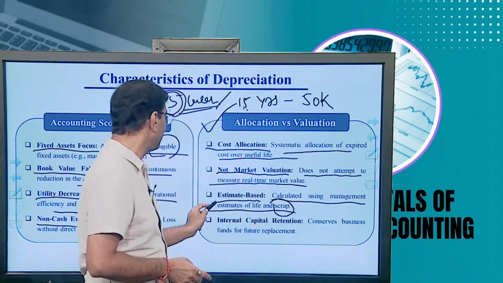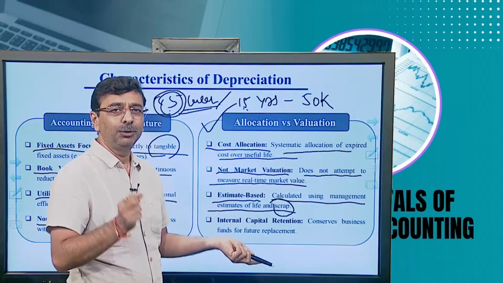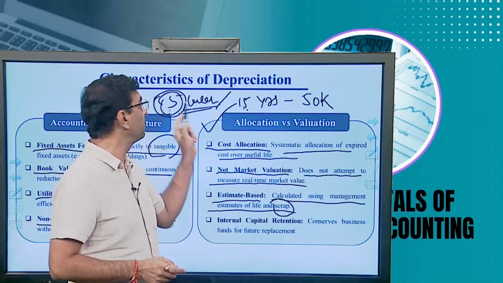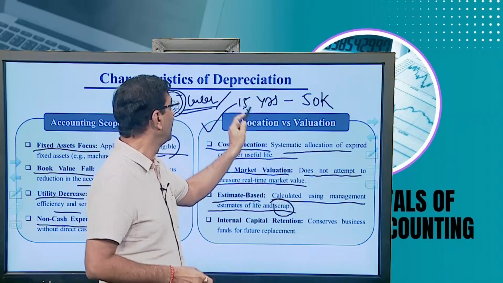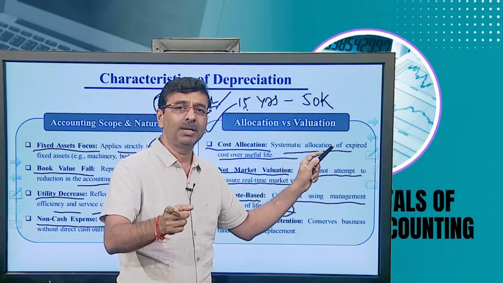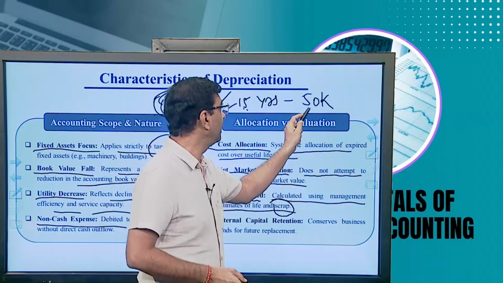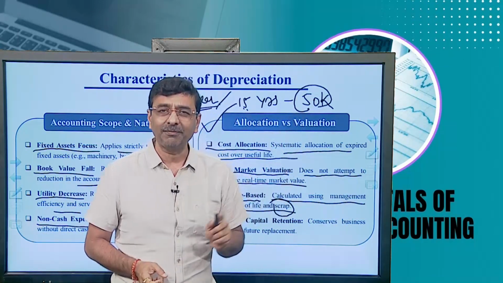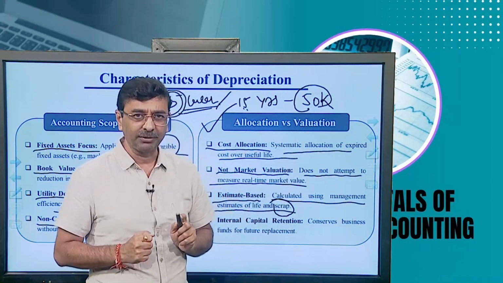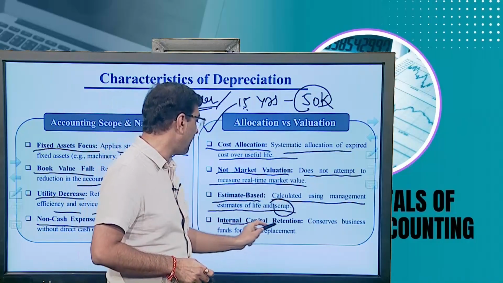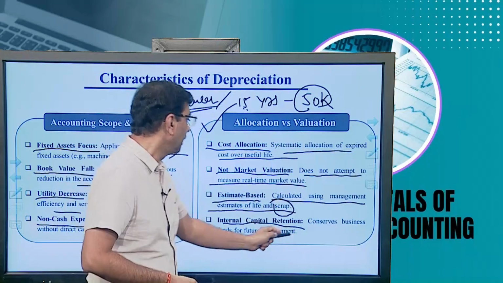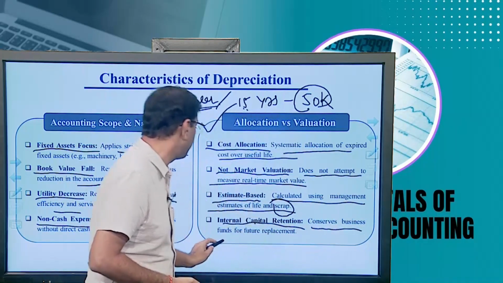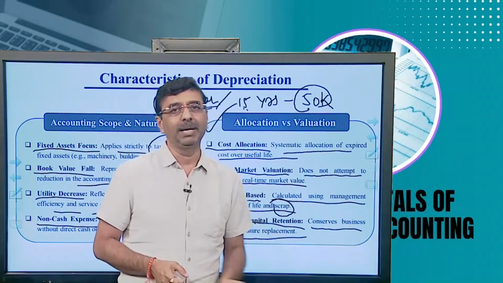So, that means when it is estimate based, it is very clear, you need to estimate how many years this machinery is used for, that is the first estimation, and second, at the end of the estimated years how much scrap value can be realized out of it. The next is internal capital retention, that is another feature, another method, which conserves business funds for future replacement.